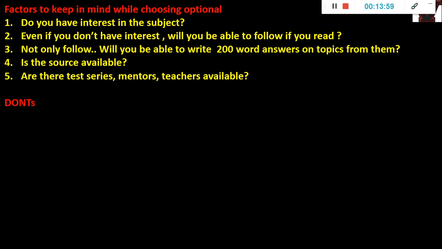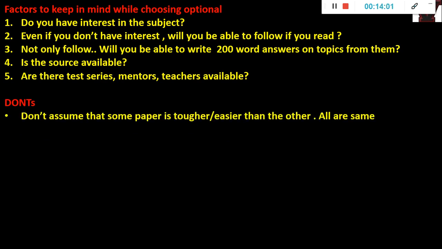Now there are certain things you must never do. Don't assume that some paper is tough or some paper is easy. All are the same. You already saw rank 1 people; if you take rank 2, rank 3, you will see everyone has a different optional, and almost every optional has reached the first rank at one point of time. Take the last 50 years of toppers and compare, and there will be nothing too extreme.